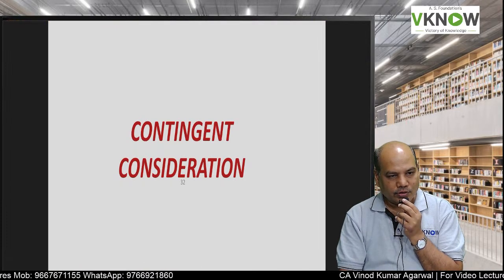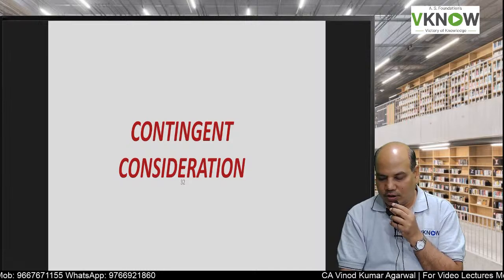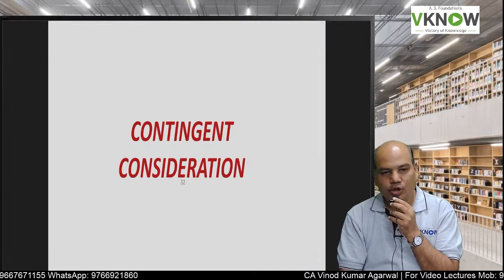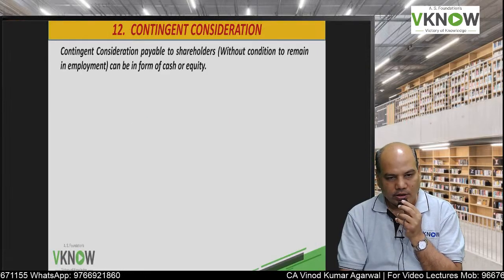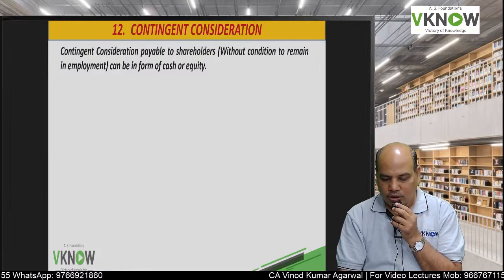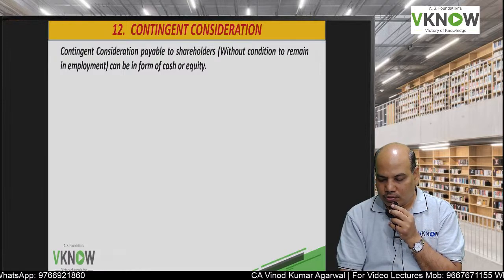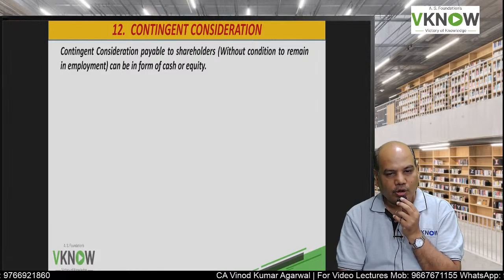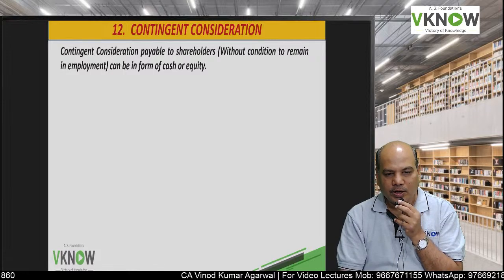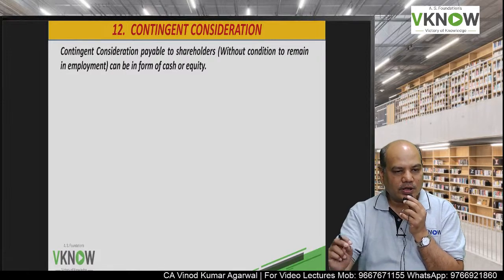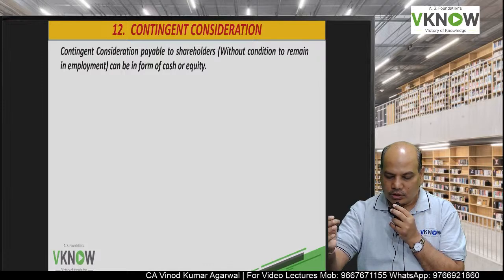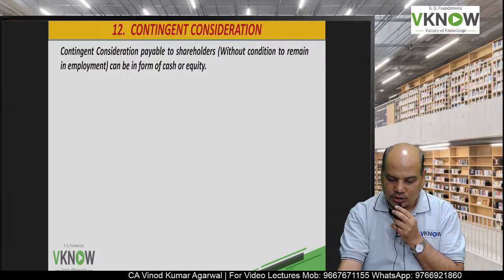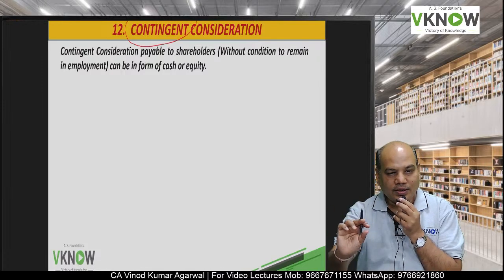Under Ind AS 103, the consideration paid will also include contingent consideration. Contingent consideration means payable to the shareholder depending on certain future condition, depending on satisfaction of certain outcomes in future, then it is payable. That is why the term used is contingent.